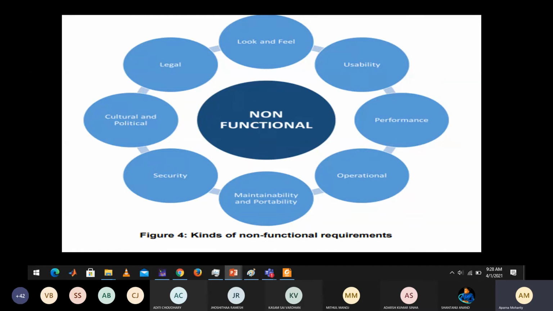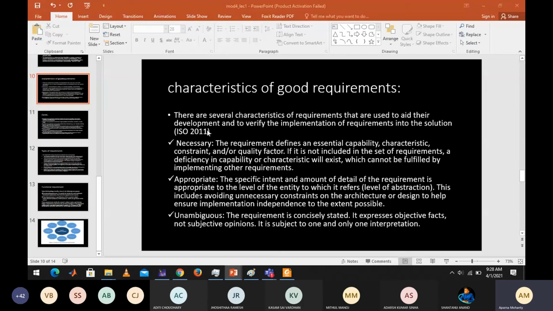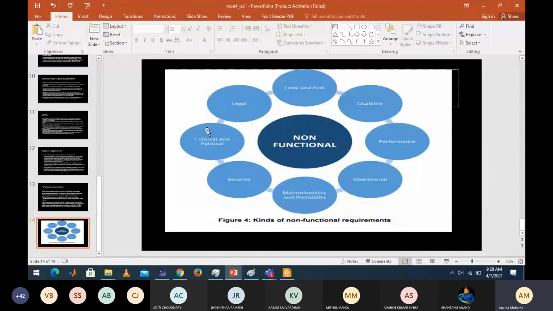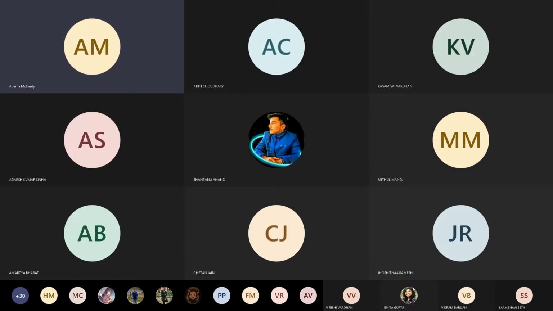Is there any doubt about these requirements? Could you understand overall what we are discussing today? Was it clear or not? Just let me know. In the next class we'll study what these requirements are in detail and how to go about achieving those requirements. I'm just posting the poll now. All of you answer and we'll leave.